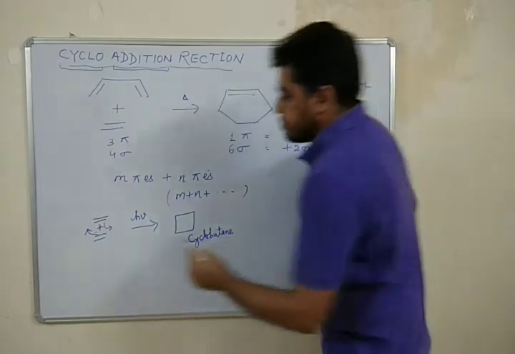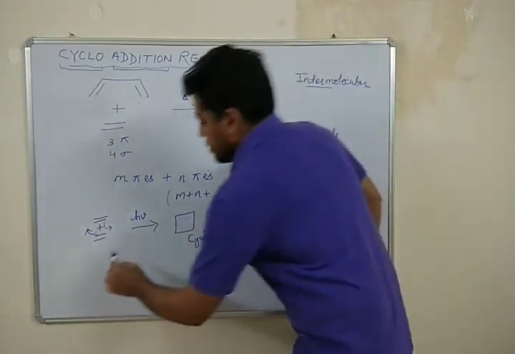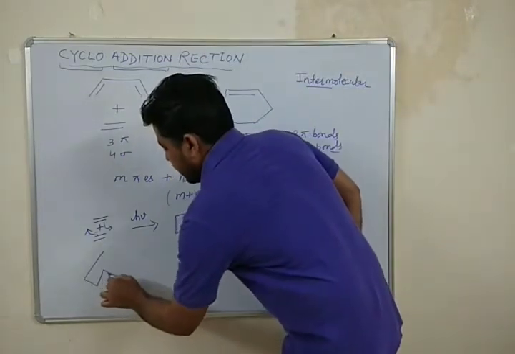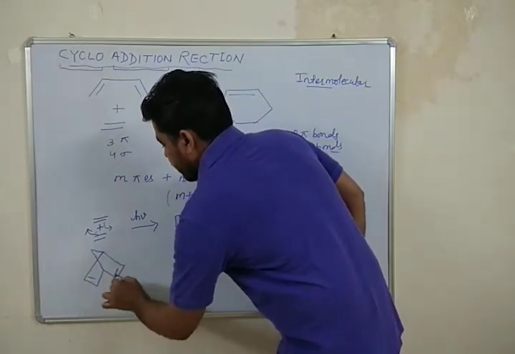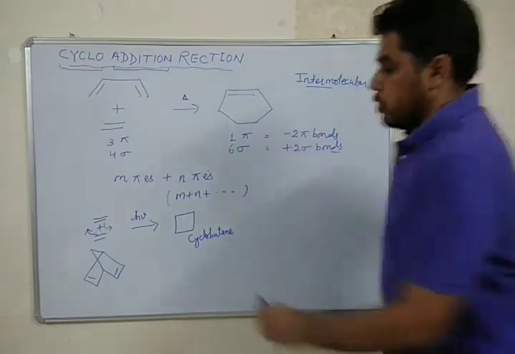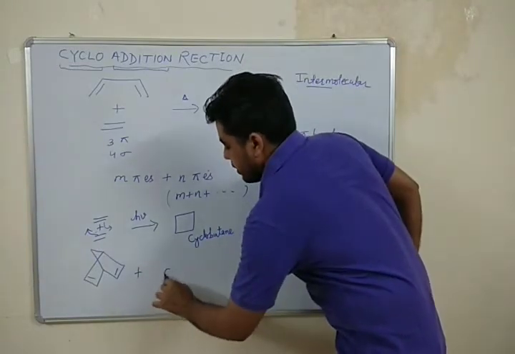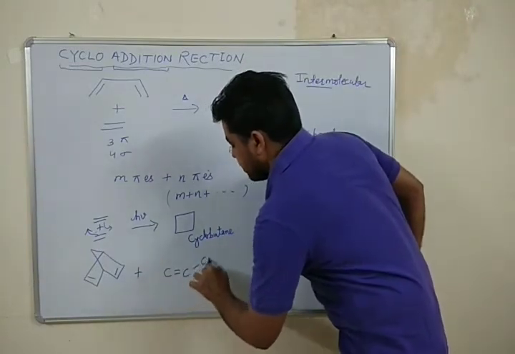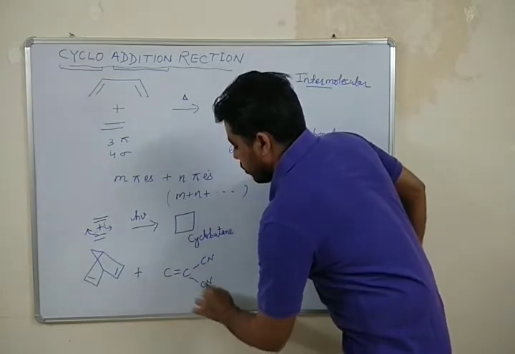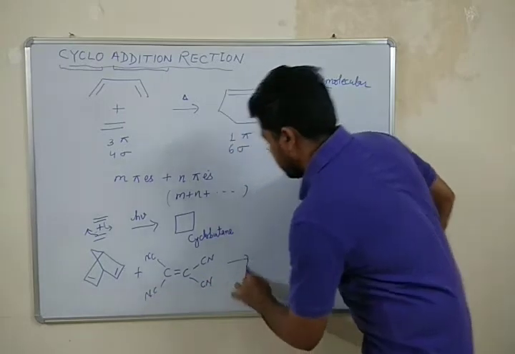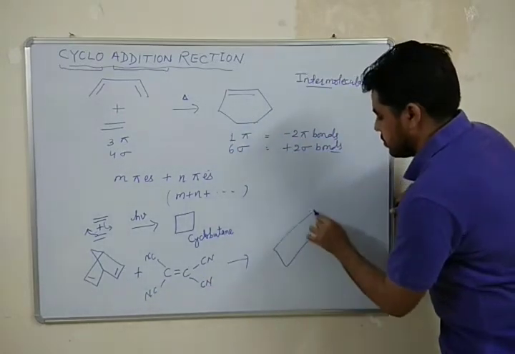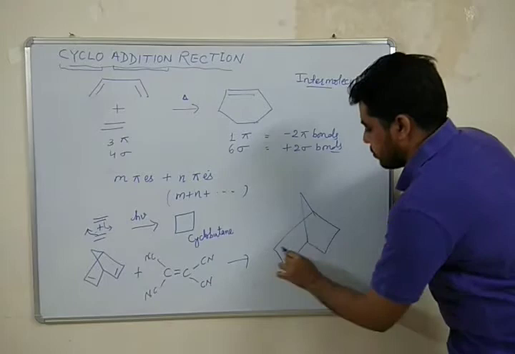Next example of cycloaddition reaction is a system having 2 pi bonds adding up with another system having only 1 pi bond. So here we will get this product.